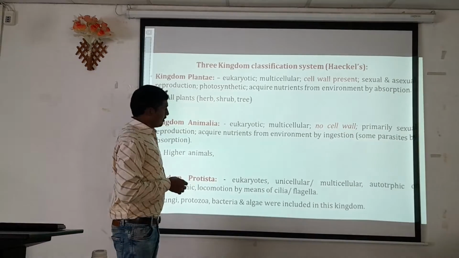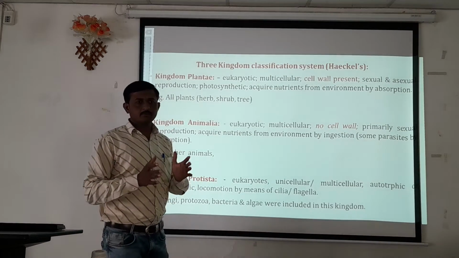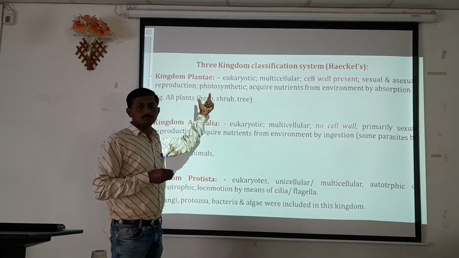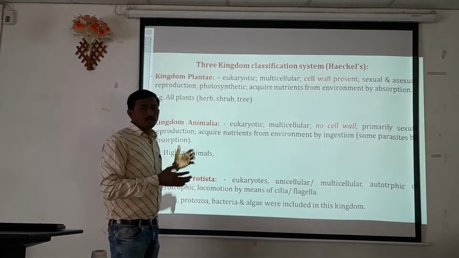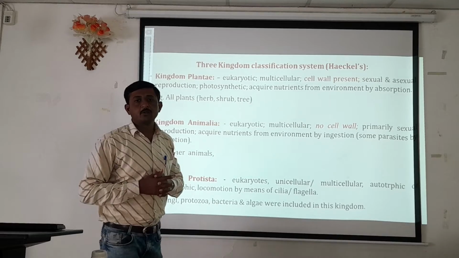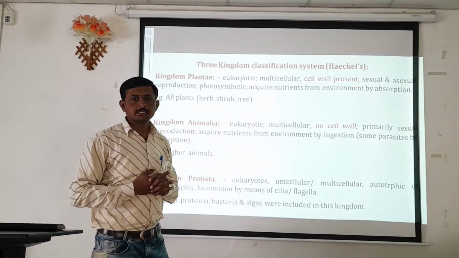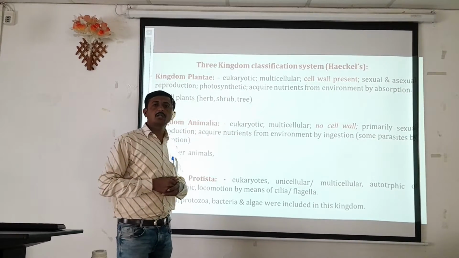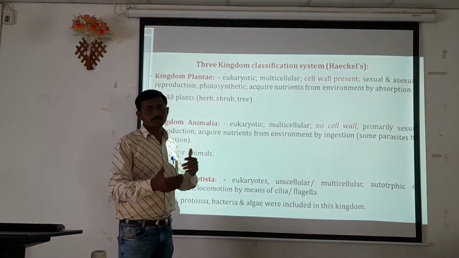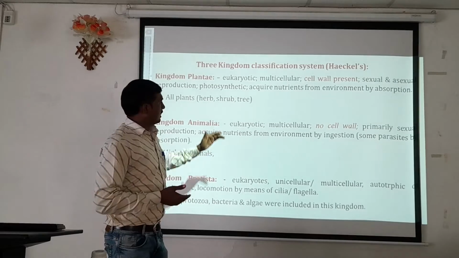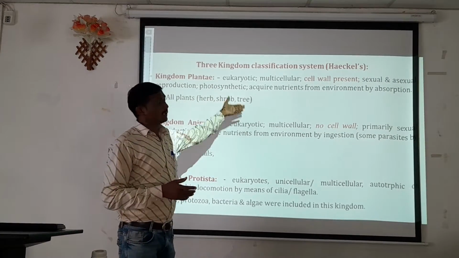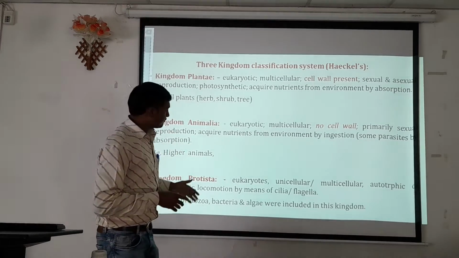Okay. The major examples of the kingdom Plantae are all types of plants which carry out the process of photosynthesis. Examples are herb, shrub or tree. These are the different types of plants. They are all categorized into kingdom Plantae on the basis of their characteristics.